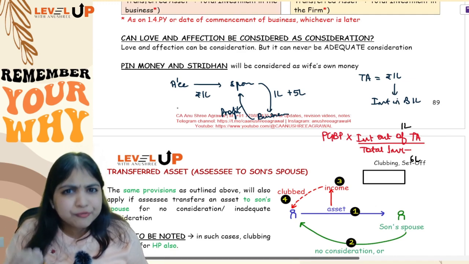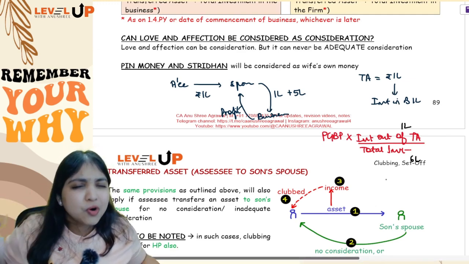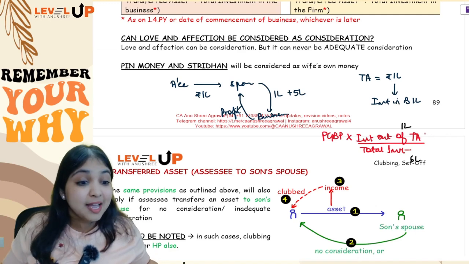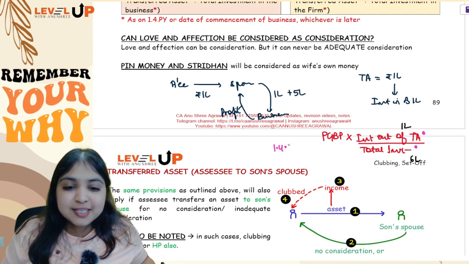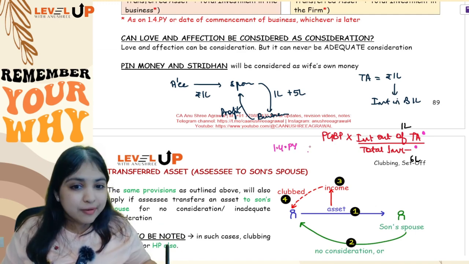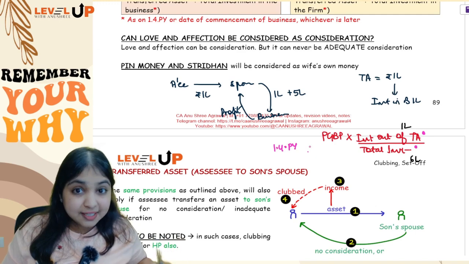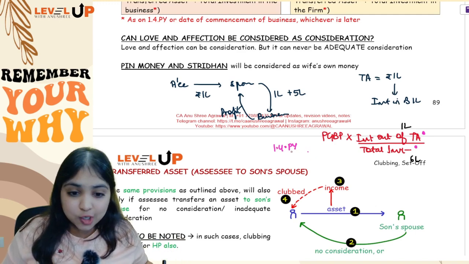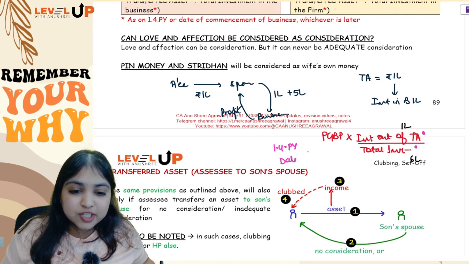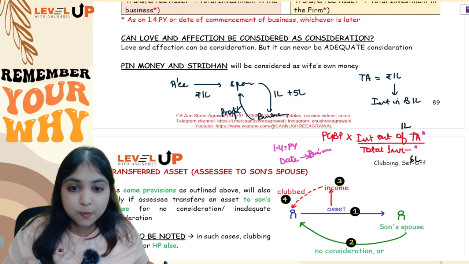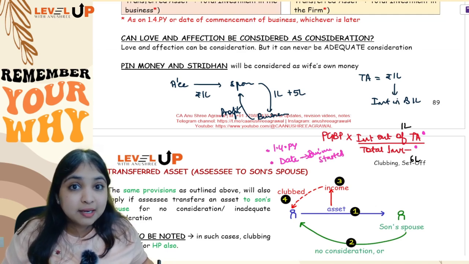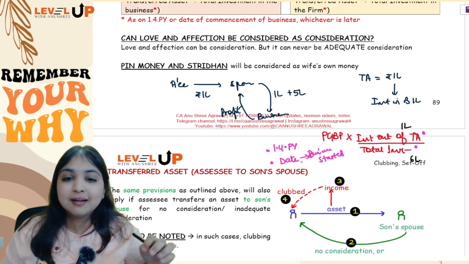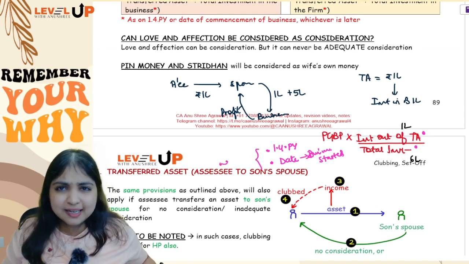Okay, now before I take you any further, one small tiny last point, guys, listen to me. This numerator and this denominator both have to be as on 1st April of the previous year. Okay, but however, if the business was started in between the year, then you will take the numerator and denominator as on the date on which the business was started. So either the numerator and denominator will both be on the 1st April of the previous year, or the numerator and denominator will be on the date on which the business was started by the spouse. Okay, whichever is later, of course.